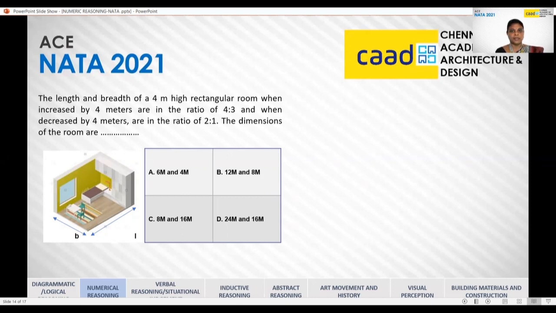Do you find any connection with the height of the room in this particular problem? No, not at all. So this 4 meter is the irrelevant data which they give you just to confuse you. You might be searching for a formula which involves the height of the room as well, but that is not essential for this particular problem.